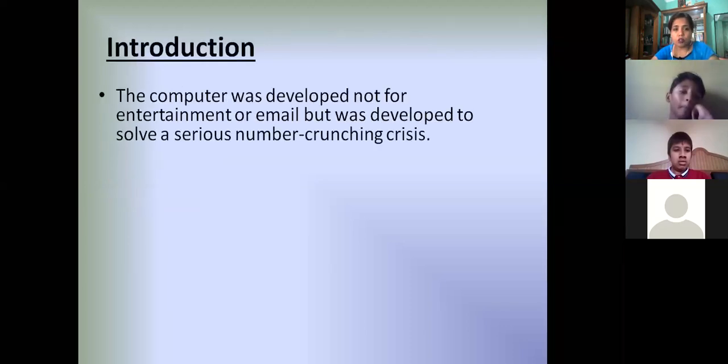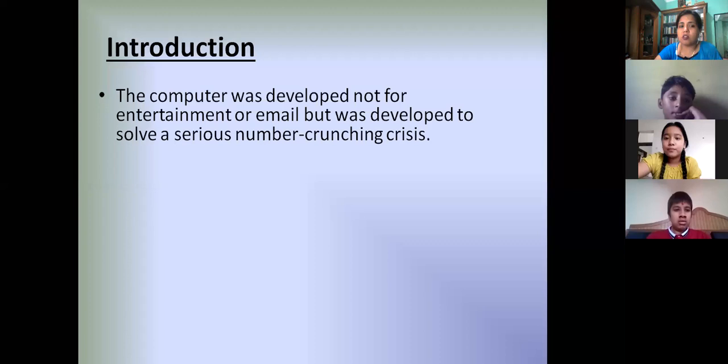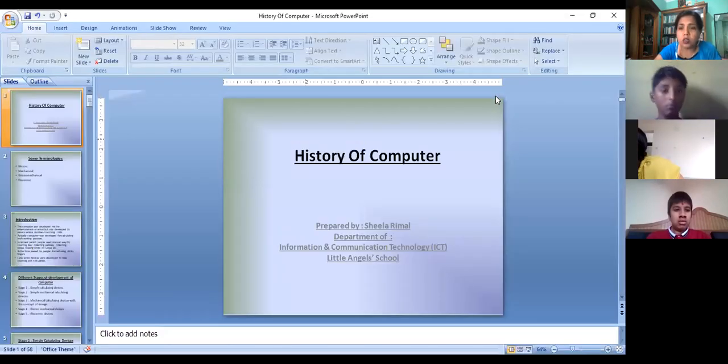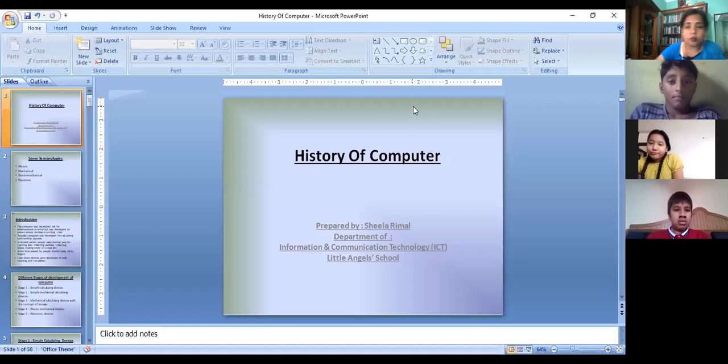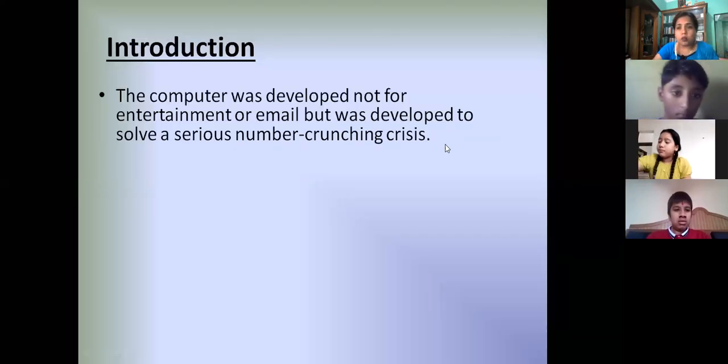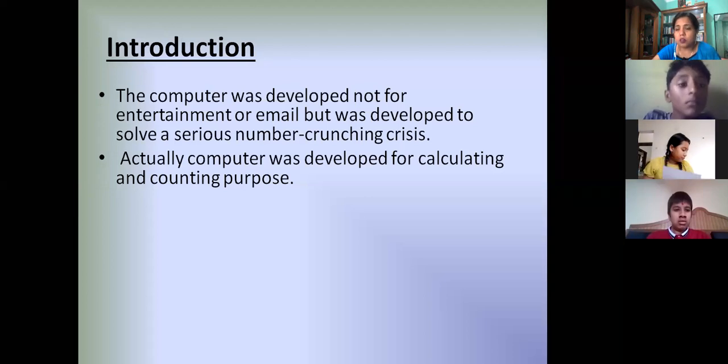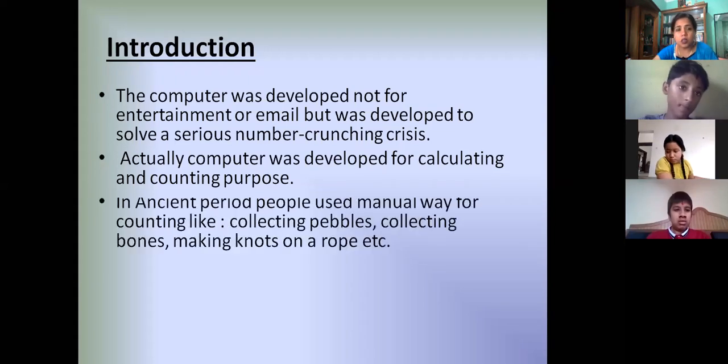Now, introduction. The computer was developed not for entertainment or email, but was developed to solve a serious number crunching crisis. Means actually the development of computer was done for calculation. Nowadays we use computer for so many purposes, isn't it? But when computer was invented for the first time, it was invented to solve numbers. Actually, computer was developed for calculating and counting purpose.